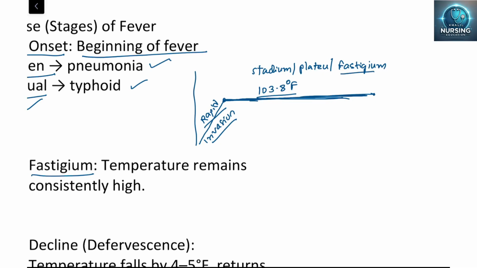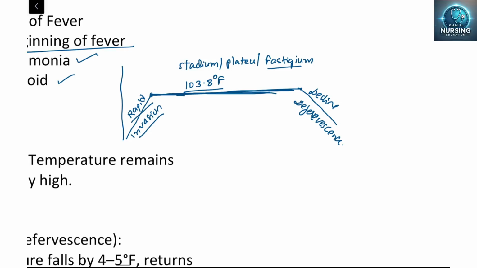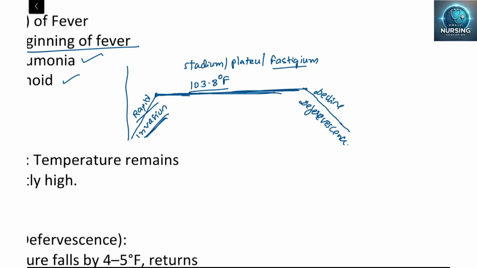After that it gets relief from the infection, so there is a decline, and that is defervescence. So it is declining. In the declining phase we have two types, crisis and lysis. I will come to it. So you understood this one? Invasion will be there, the fastigium or plateau or stadium phase will be there, and the declining phase will be there in the temperature alteration.